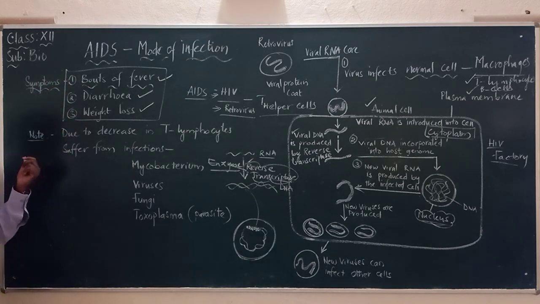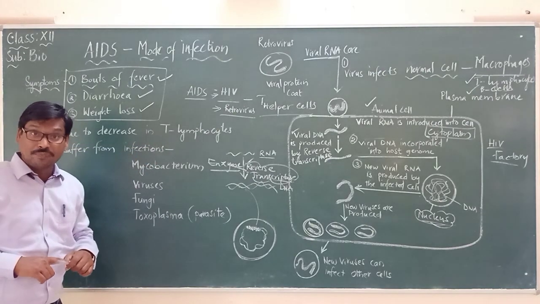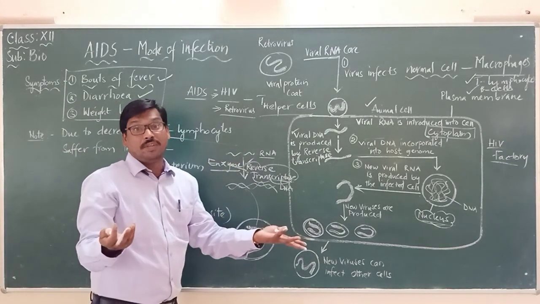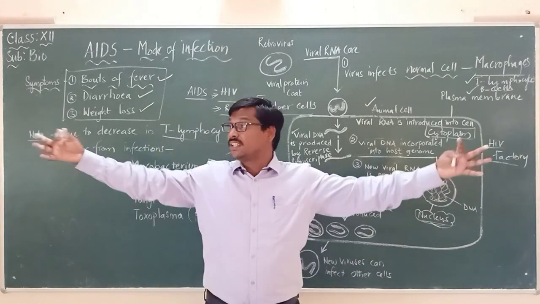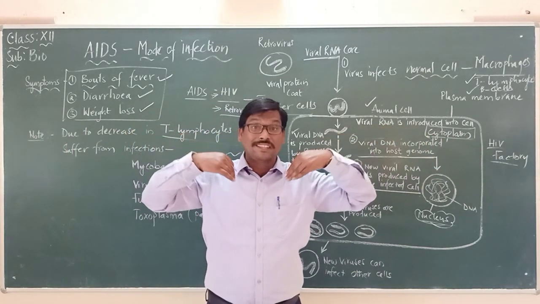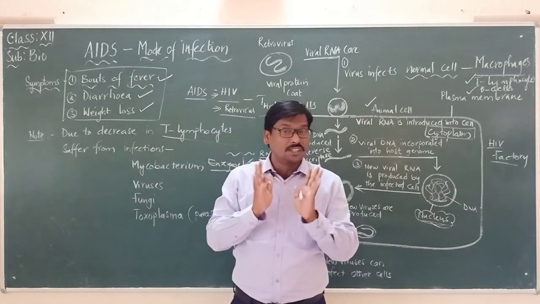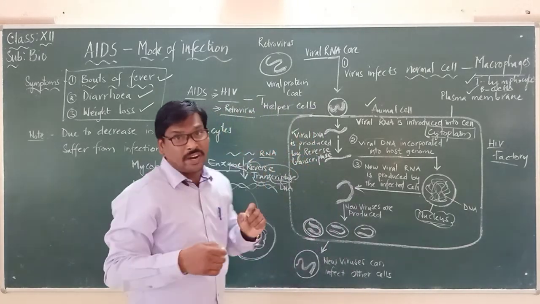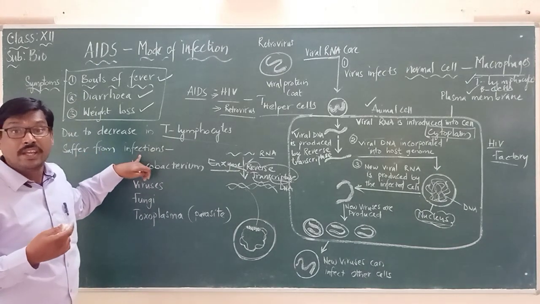And with these, we should also make note that due to the decrease of T lymphocytes, they suffer from infections. Already we said, when the T lymphocytes are fewer in number, the immune system becomes weak. When the immune system becomes weak, there are chances that many microbes may enter our body and cause different diseases. So as soon as the T lymphocytes are destroyed, they may suffer from different infections.